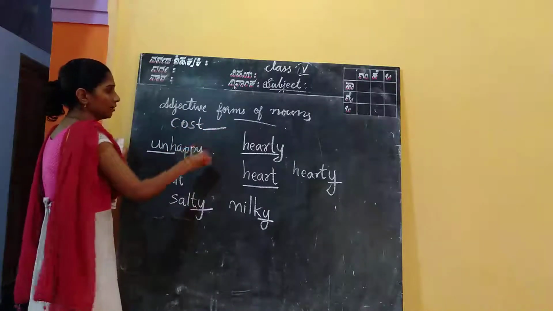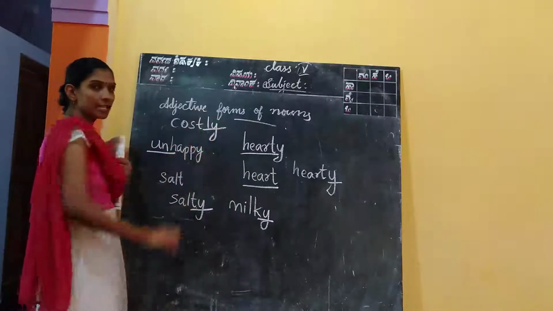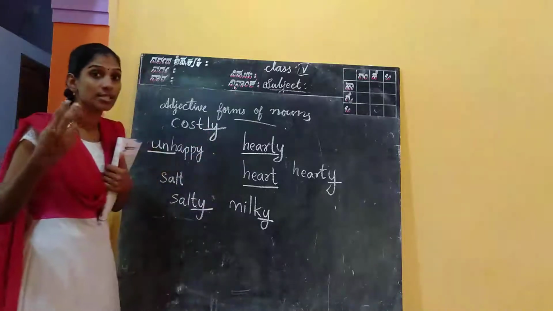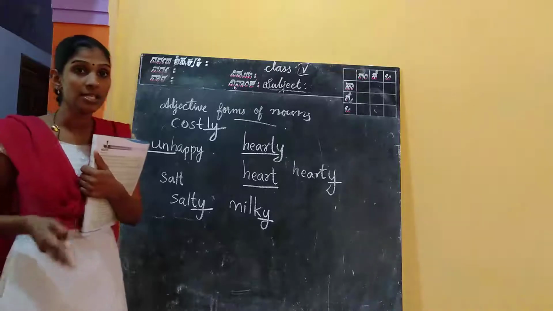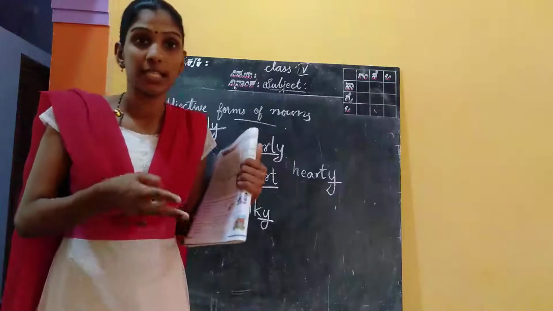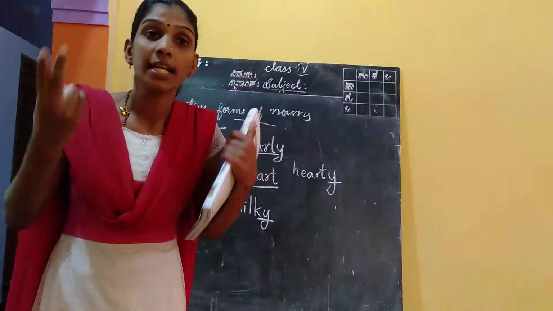At the end we added two letters, suffix, added two letters. Cost, costly. It is a costly dress.